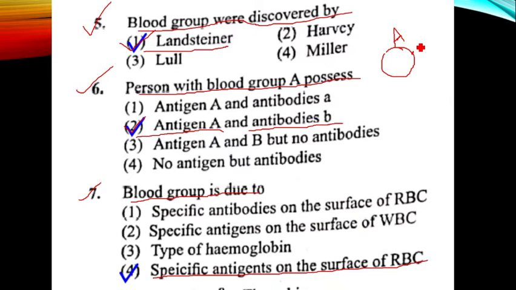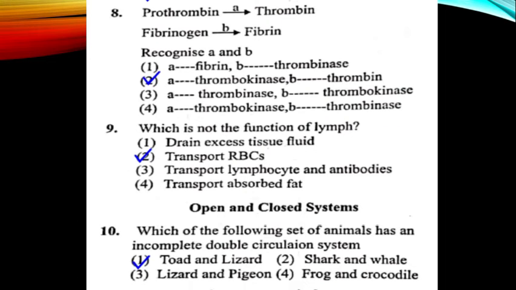If any person has both A and B antigens, they belong to AB blood group. If the person has only B antigen on their RBC, they belong to B blood group. Hence, based on the type of antigen, we can determine the type of blood group. Question number 7, the answer is option 4.